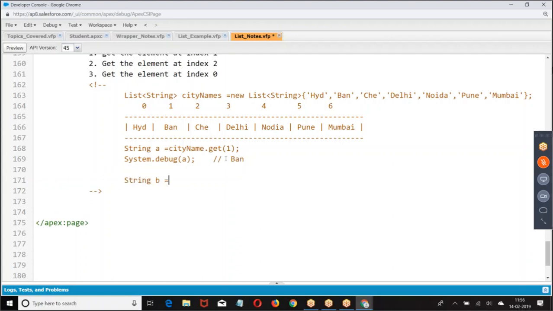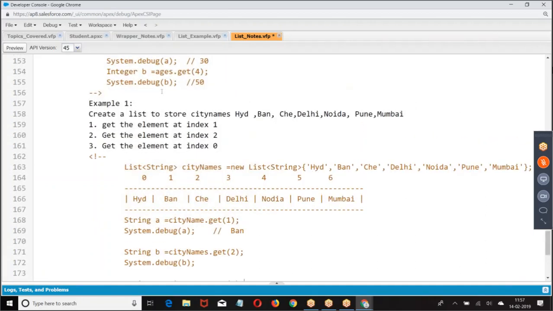String B equal to cityNames.get(2), at index 2. Because it's a list of string, we're going to get string values. If it is a list of integer, we're going to get integer values. List name dot get of index. List is the name of the group, and in the group we are going to put individual elements. First create an individual element, then add it to the group.